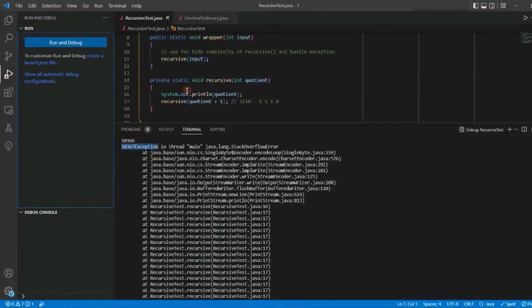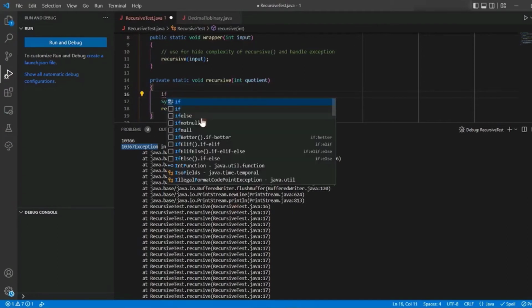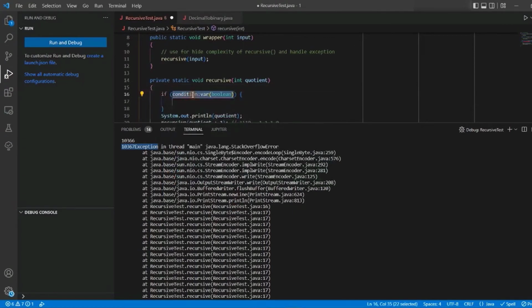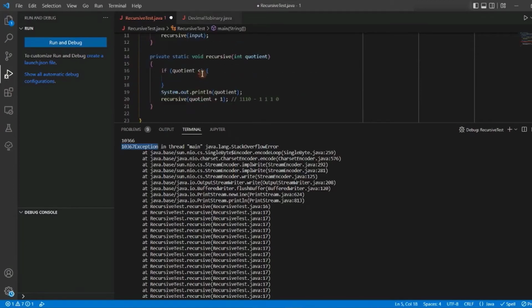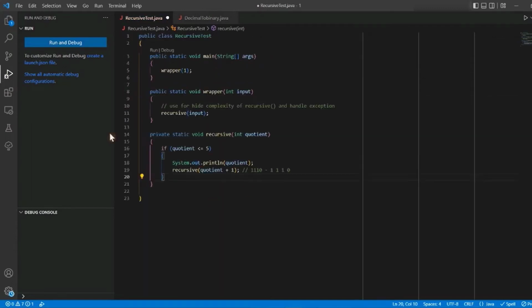Also, when you write a recursive function, you need to provide a stopping condition. For example, I want to limit this to print 5 times only. How should I do it? I use an if statement on the quotient. Let's say I start from 1. If I want to print 5 times, I use less than or equal to 5.